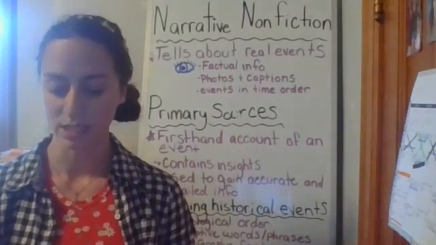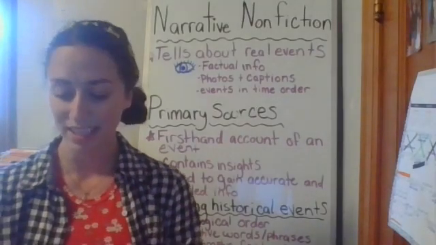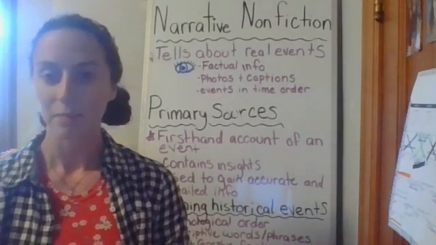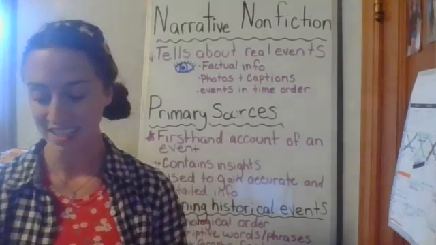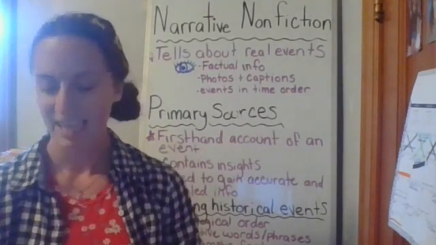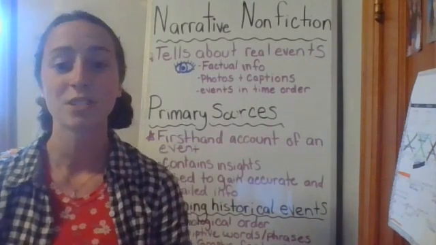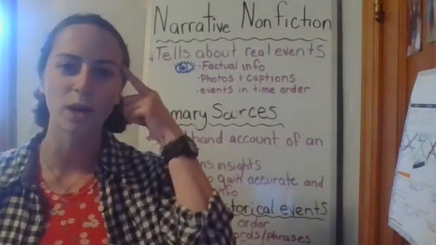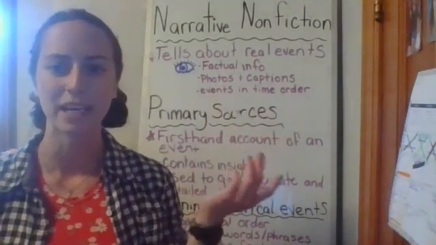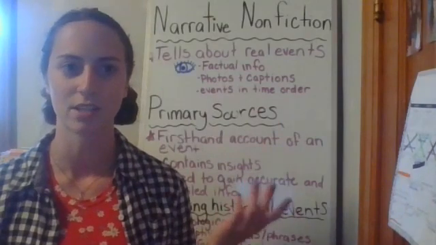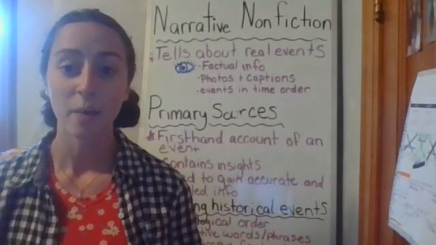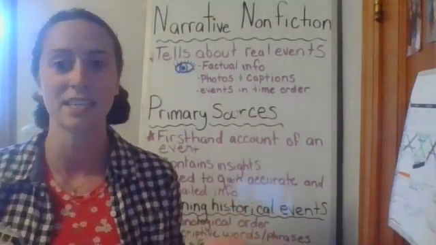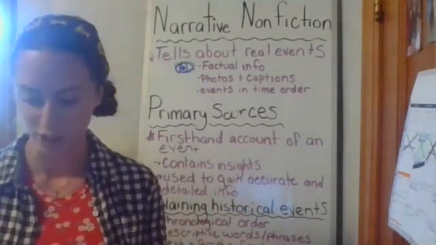Primary sources, let's see. Lewis's diary is used as a primary source in this book. He recorded what he saw and experienced while he was traveling. Primary sources are super helpful because they contain insights on people's thoughts as well as descriptions on how they lived. So sometimes when we're reading a narrative nonfiction, it's super helpful for us to understand what the person is thinking while they're going through it. Can you even imagine going on a journey as long as Lewis and Clark's? I can't, but by reading a primary source journal article from Lewis, I can kind of get an idea of what he was feeling and thinking during that journey.